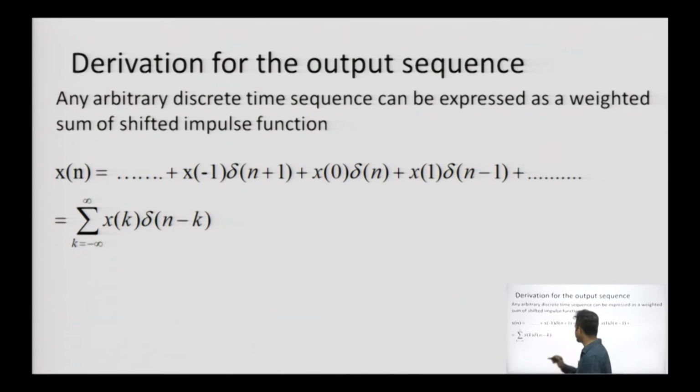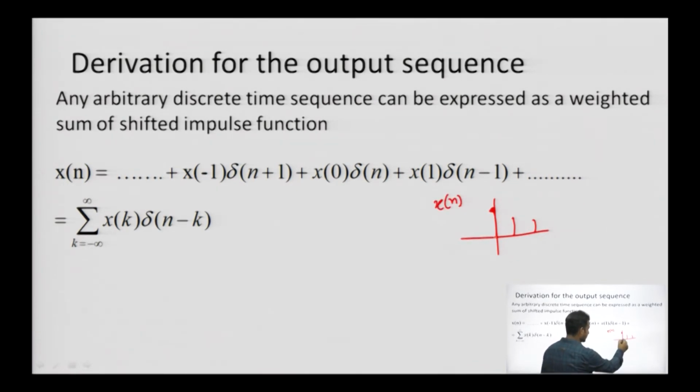So, now let us take an example of an input signal. I am going to draw an arbitrary signal, say with three values. This is the x n signal.